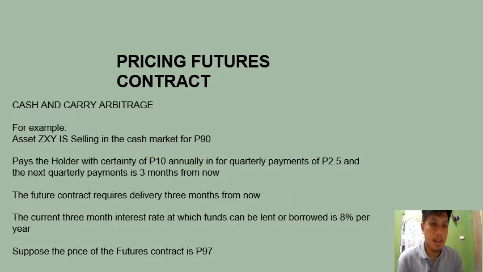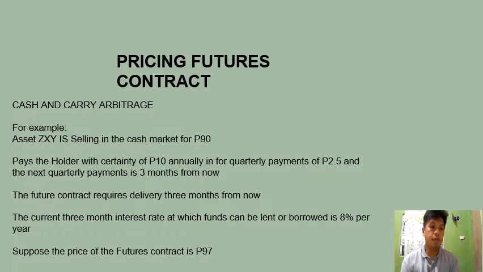First, let us discuss the cash and carry arbitrage. The following assumptions are given about CXY company. Asset CXY is selling in the cash market for 90 pesos. It pays the holder with certainty 10 pesos annually in four quarterly payments of 2.5 pesos, and the next quarterly payment is 3 months from now.